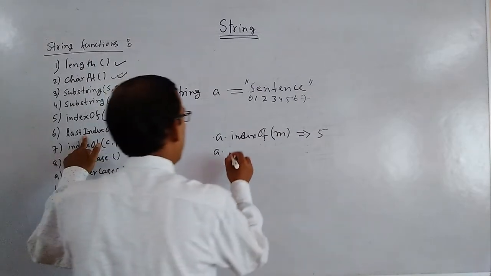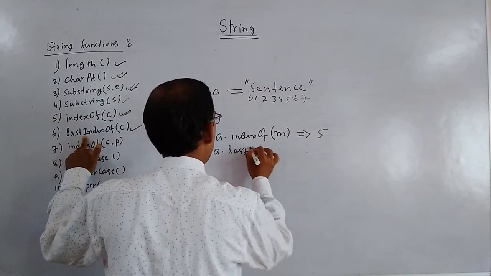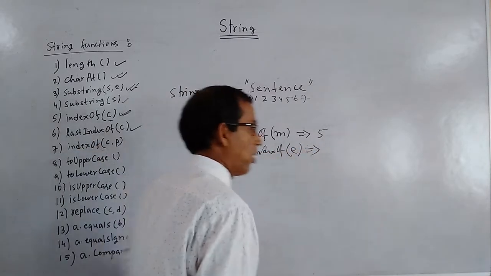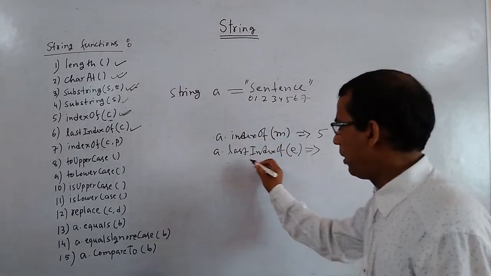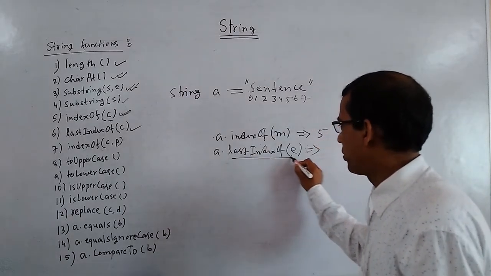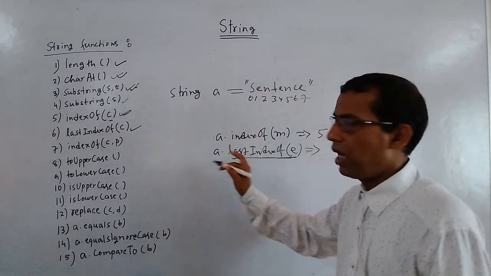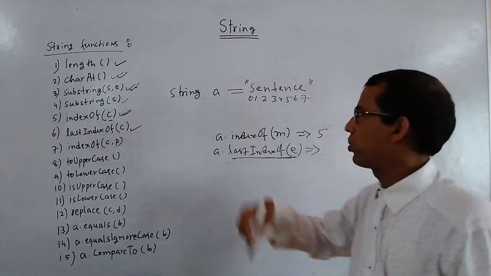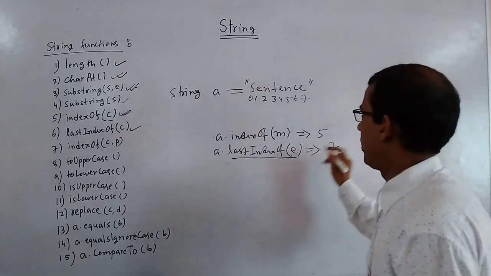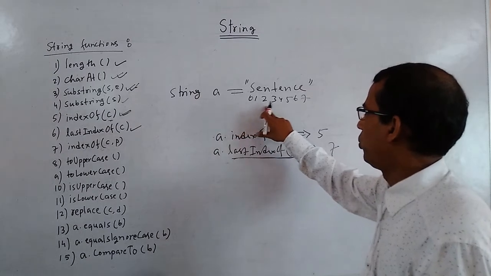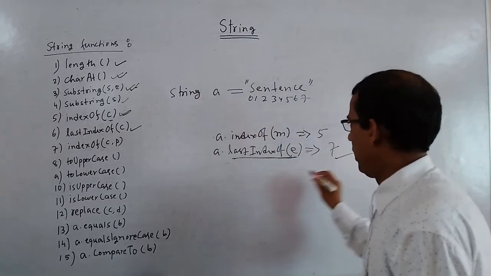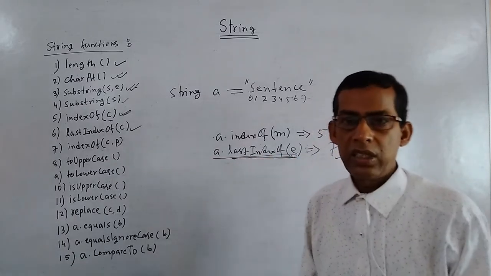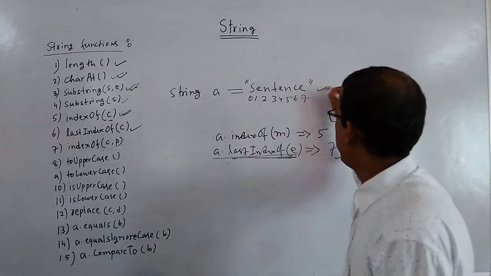But if you write a dot last index of e, then what will it give? What will the computer give? It will give the index number of the last e from this sentence. So what is the index number of the last e? 7. It will give 7. 0, 1, 2, 3, 4, 5, 6, 7. A dot last index of e will give the index number of the last e from this sentence.